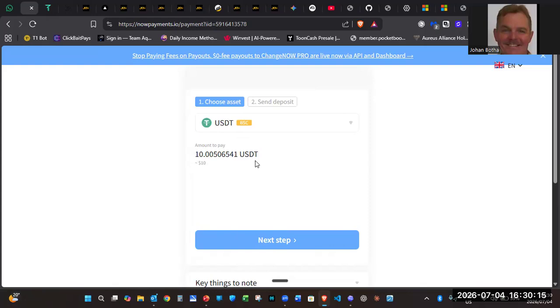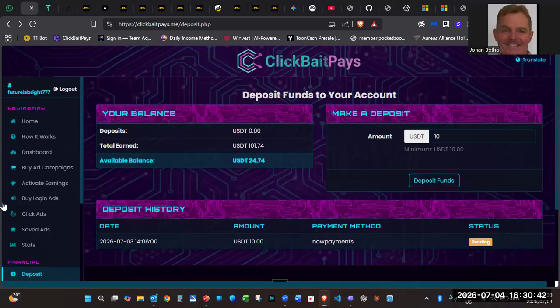Don't just put 10, because the system will not pick it up. And you will get a progress bar that shows you it's in progress or pending, and then when it's successful, it will also show you. All right, ladies and gentlemen, and that's when your account will be credited with those funds. Once it is credited in your account, then you can purchase your ad package.